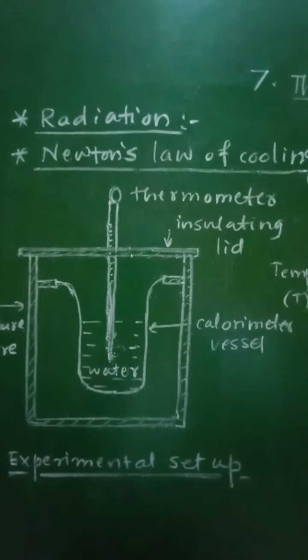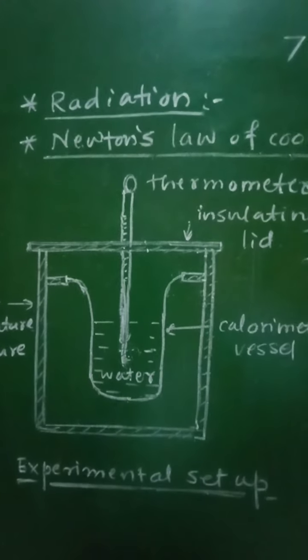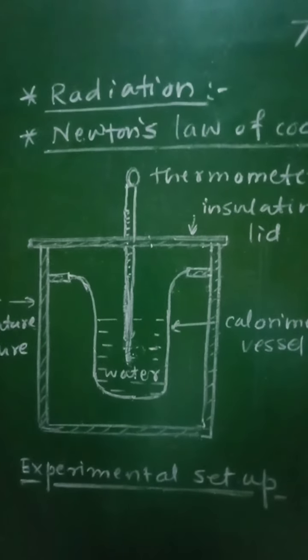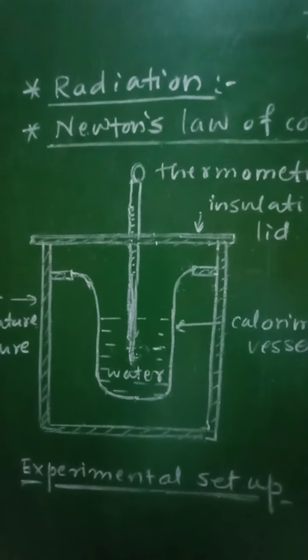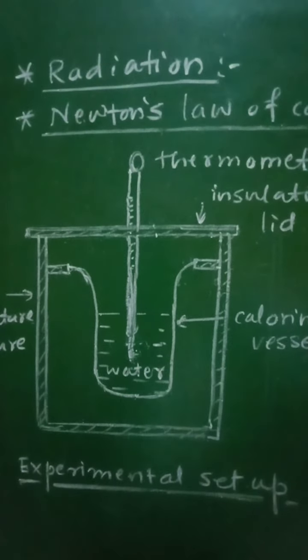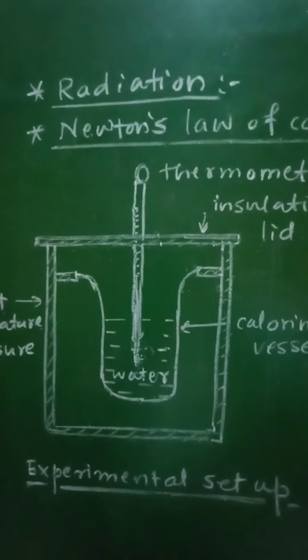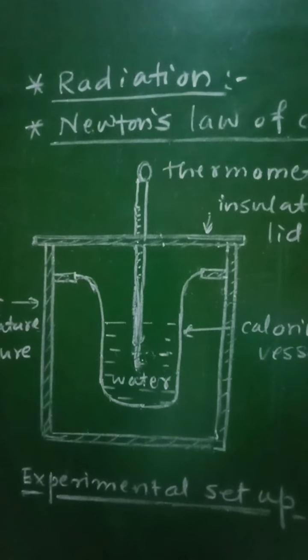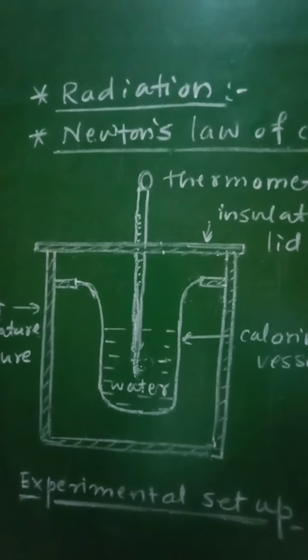Therefore we can say that for transfer of heat energy by radiation, the molecules are not needed, as a material medium is not necessary, that is, a medium is not required for this process of radiation.